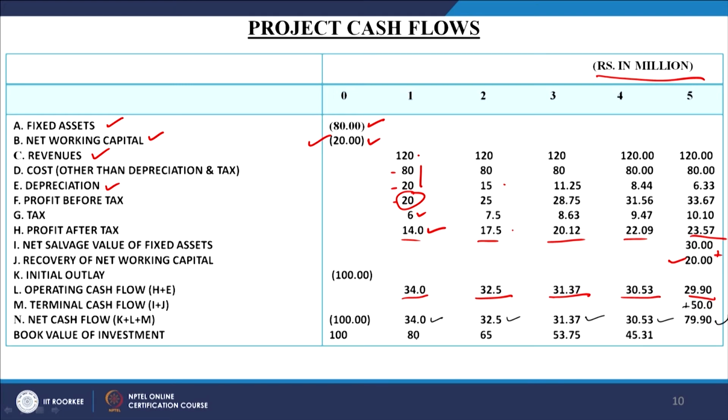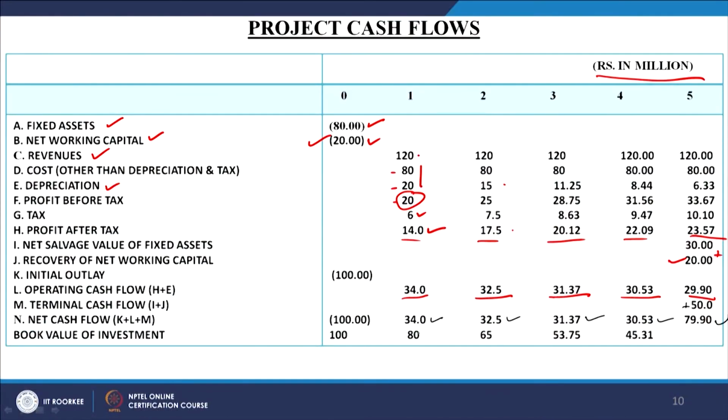So, 80 is equal to 80, but depreciating it at the rate of 25%. So, we have depreciated it, and the depreciation amount we have worked out here. It means it has depreciated over a period of time. So, this investment has been going down, and when you subtract it, because depreciation was 20, we were left with this amount, 80. So, this is at the beginning of the year, minus this depreciation. The remaining was the amount of the investment which was made in the beginning of the year, then minus depreciation.